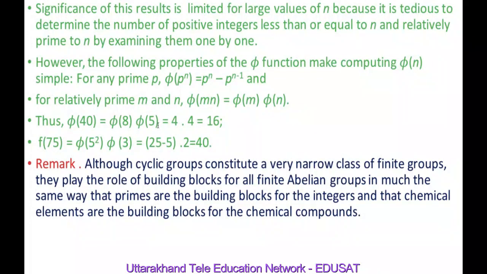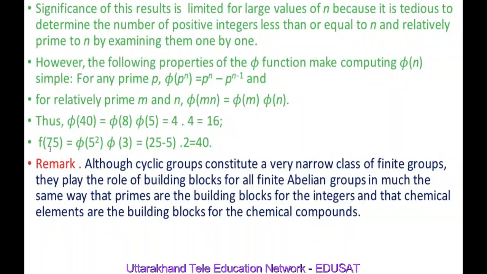Their greatest common divisor is 1. Phi(8) is 4, because the numbers less than 8 relatively prime to 8 are 1, 3, 5 and 7, which is 4 in number. Also phi(5) is 4, because the numbers less than 5 relatively prime to 5 are 1, 2, 3 and 4. So 4 times 4 is 16. Now the calculation is easy.